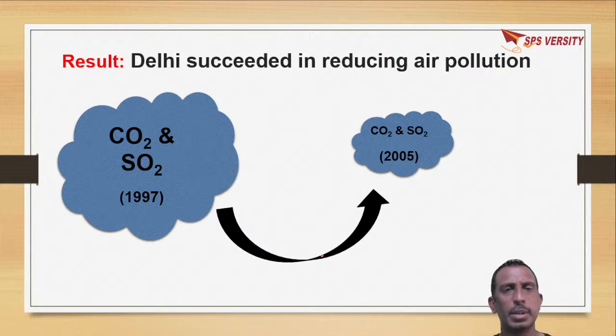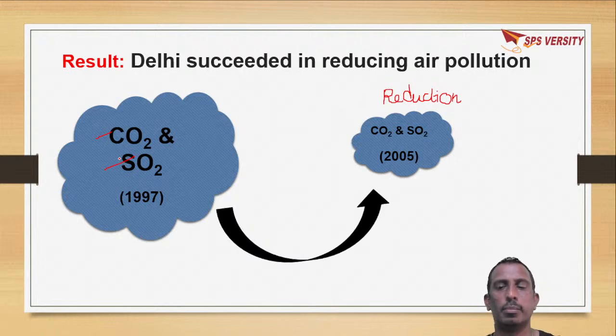Ultimately, Delhi has succeeded in reducing this. Here you can see the carbon dioxide and sulfur dioxide levels reduced. By 2005, there was a lot of reduction in the levels of carbon dioxide and sulfur dioxide. In 1997, there was a lot of CO2 and sulfur dioxide in the atmosphere, which was reduced a lot by 2005.